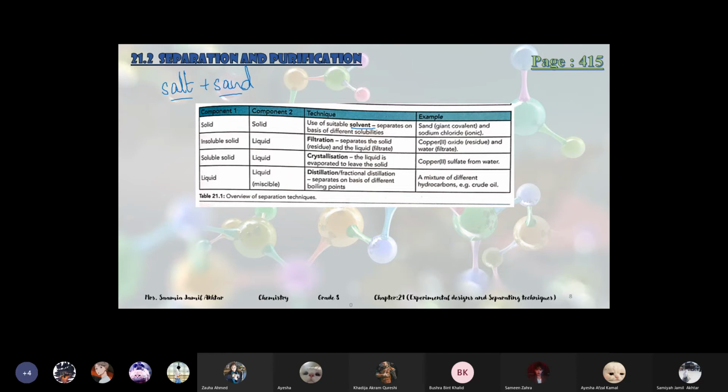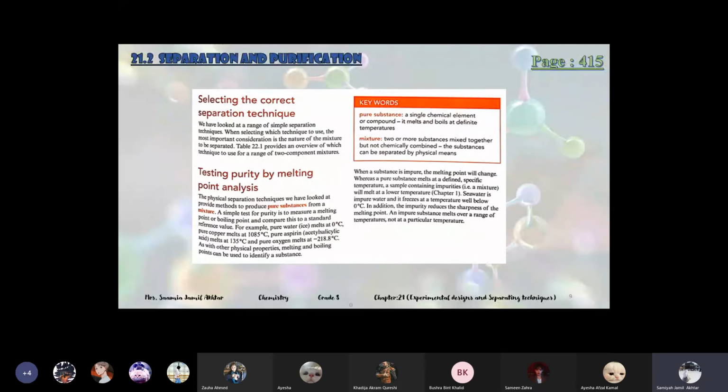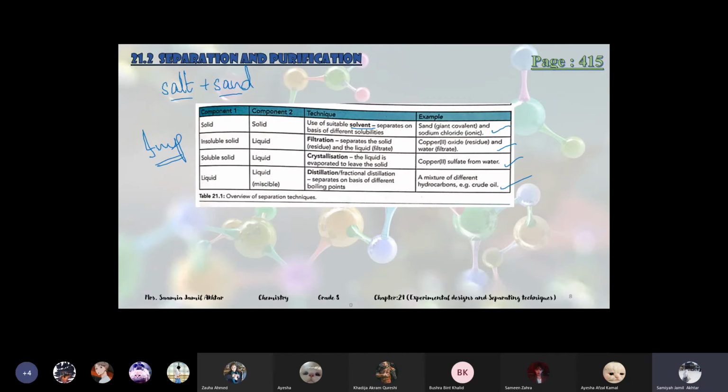This table is important for revision. Overview of separation techniques. Now the next topic is selecting the correct separation technique. How do we select a proper technique for what we want to separate? We have to see the table to decide which technique will be used.